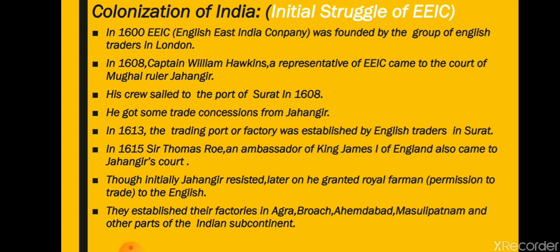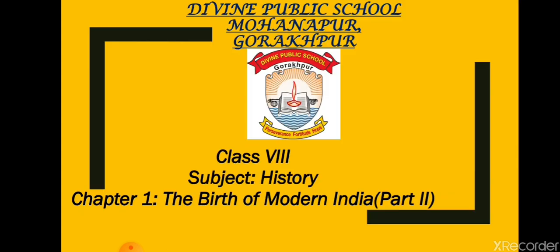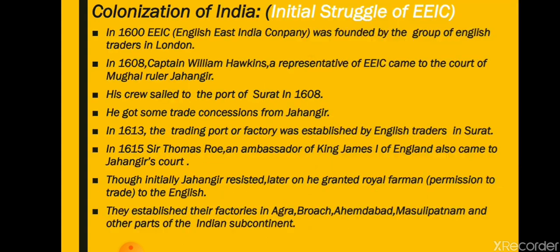So in 1600, the EEIC was founded by a group of traders in London. Now we will see that the Queen of Britain at the time, Queen Elizabeth, issued a royal charter, that means a royal farman, a royal permission to the English East India Company.